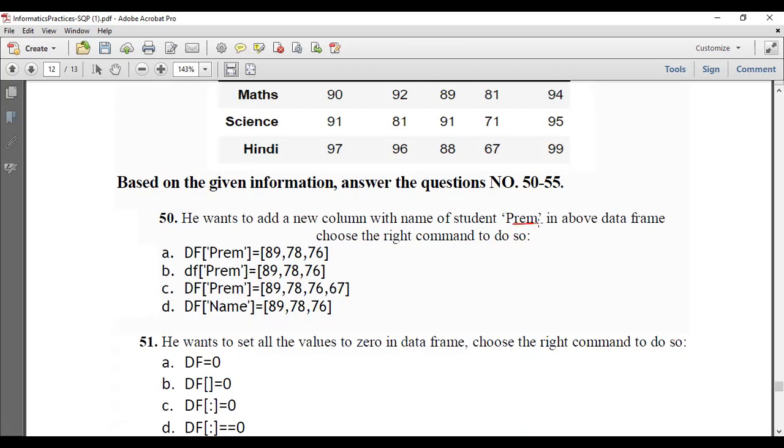So what is the syntax for adding a new column? DF, inside the square bracket, you specify the new column name with quotation marks and equal to the value. The values should be equal to the number of rows. The column name should be Student, and the value is Prem. So this will be the correct option. Why is this one not matching? Because here 4 values are there, but we actually have only 3 rows. So that is not correct. Here DF name is small. Here, inside the square bracket, the name cannot be given because our column name is Prem.